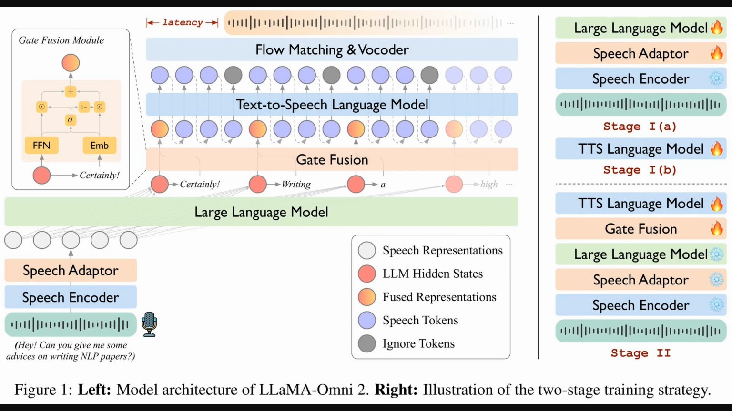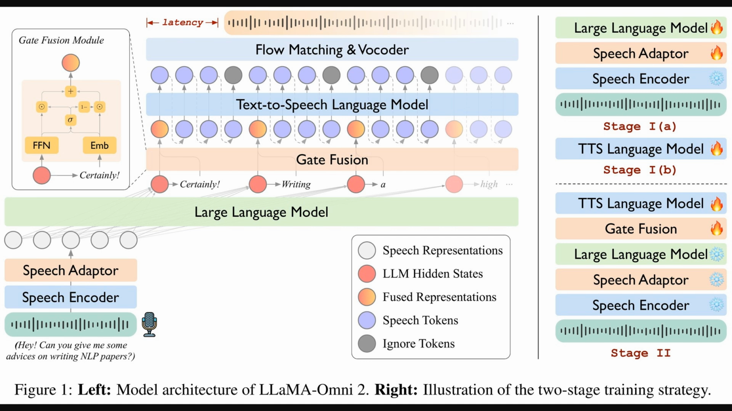Alright, so this first figure gives us an overview. On the left is the LLaMA-Omni2 model architecture. Input speech hits a speech encoder, then a speech adapter, which refines this data for the large language model. The large language model generates text and also LLM hidden states, its internal working data. A gate fusion module then merges these hidden states with text info. This goes to a text-to-speech language model to create speech tokens, small sound units, that a flow matching and vocoder system, like a digital voice, turns into audible speech.